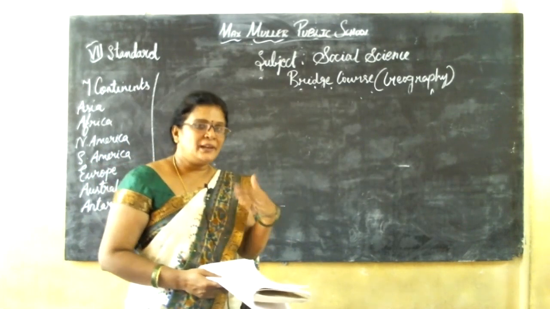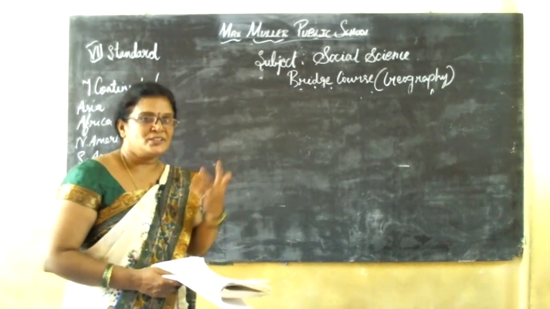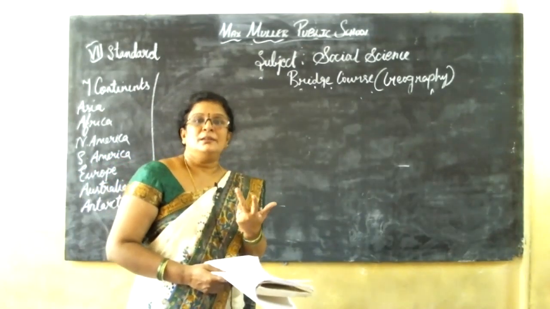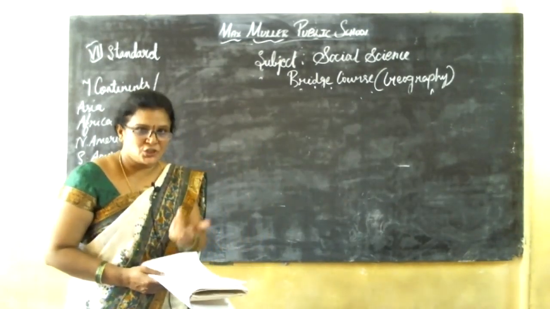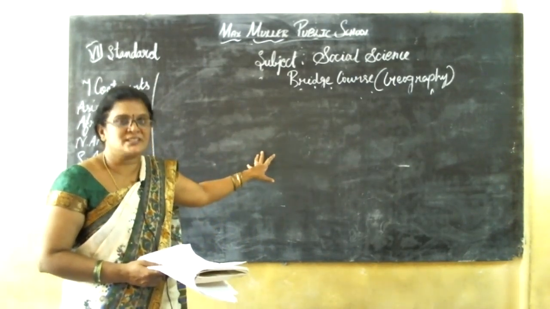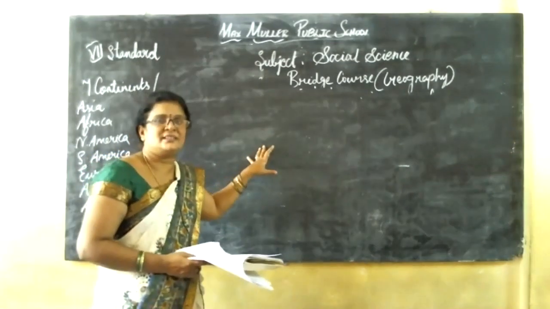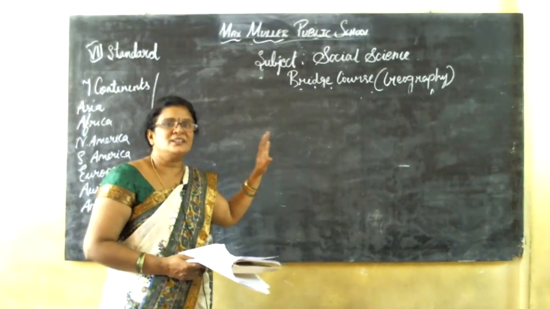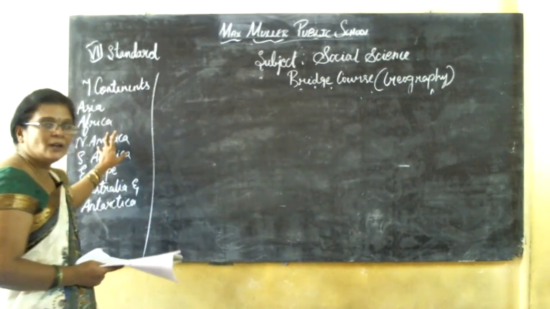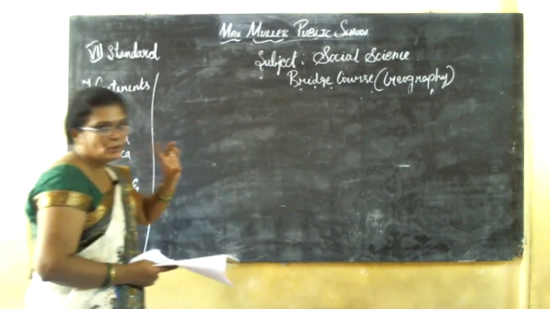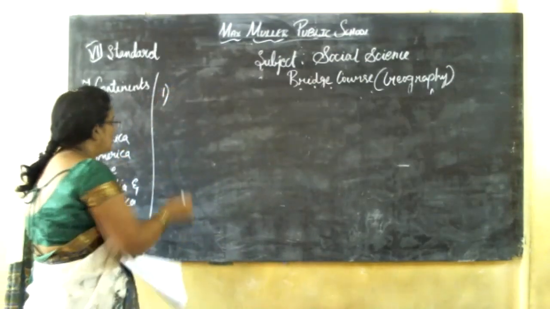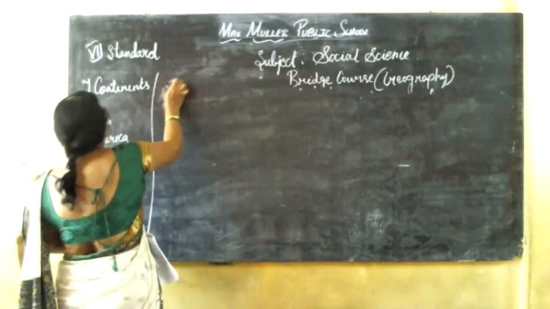In the previous class we studied what is geography, the definition of geography, who is the father of geography, the three types of geography, and the seven continents. Of those seven continents, we studied three: Asia, Africa, and North America, a short brief about the continents. So today we are going to study the South American continent.